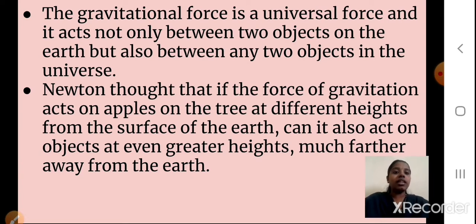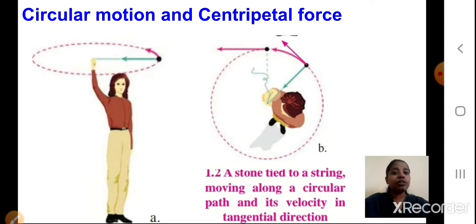Okay, students, now we are going to study the next concept, that is circular motion and the centripetal force. Now what is this circular motion and what is the centripetal force? We are going to study about that. Before that, we are just doing a small experiment here. Okay, students, you can see a person standing in positions A and B. Yes, the top view is shown, and horizontally also you can see how the person is standing, right?